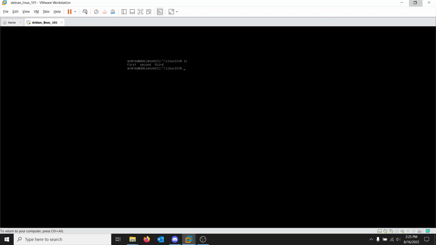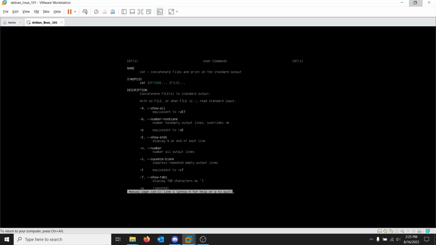Especially on the command line. It's called cat. And it's not the fluffy friend we all know and love as the kitty. But cat is concatenate. It'll essentially concatenate files and print on the standard output. The standard output being your computer screen. Okay. So there's a lot of things you can do with cat.